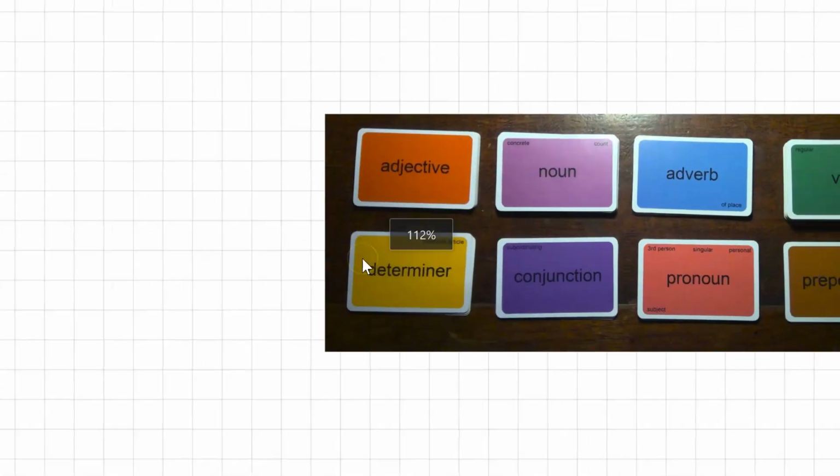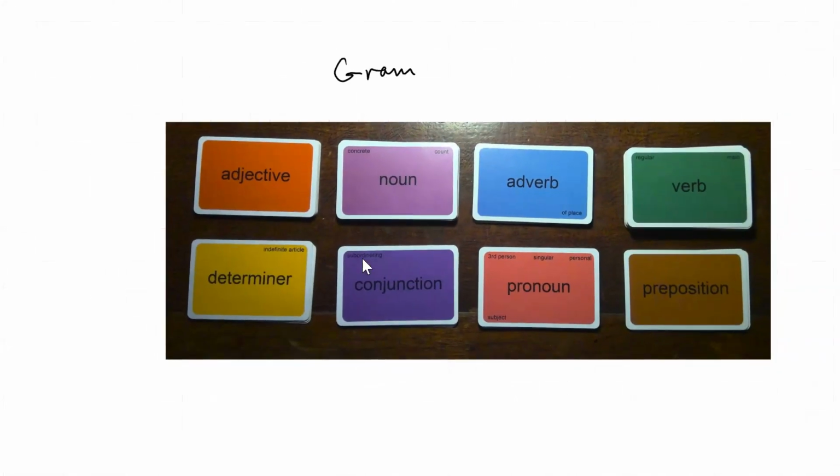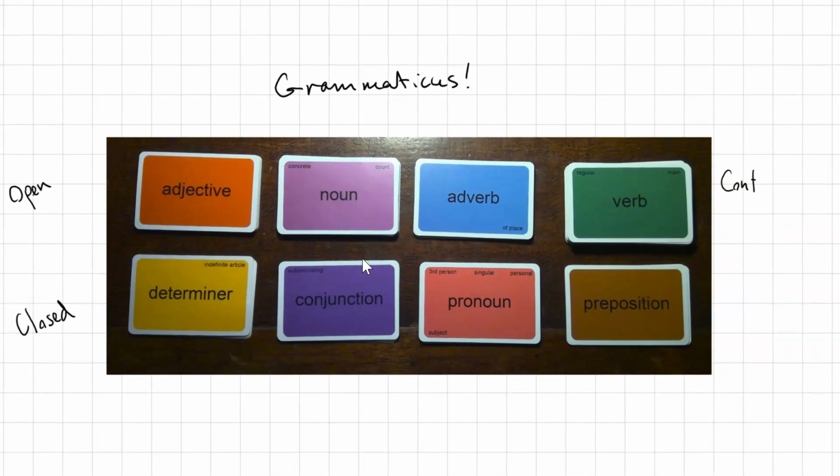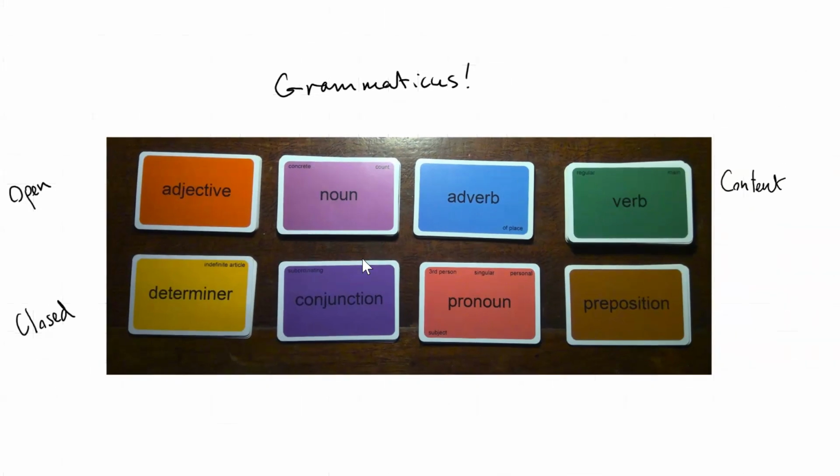Let's talk about noun phrases. Not sure if you've come across Grammaticus, but it is a word game in which you are looking at word classes. You're looking at the 4 open word classes, adjective, noun, adverb, verb, and the 4 closed, determiner, conjunction, pronoun, and preposition. Sometimes they're called content words and function words.